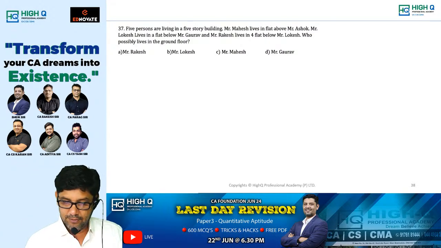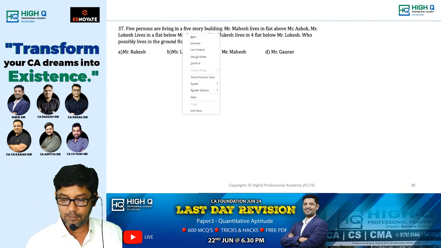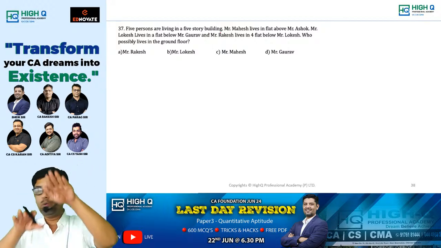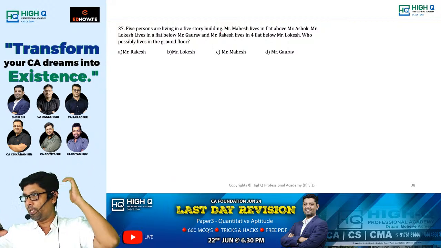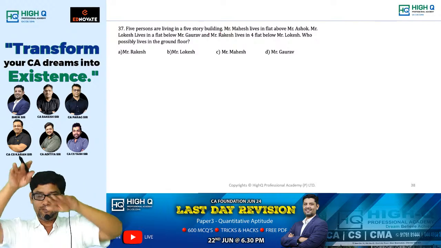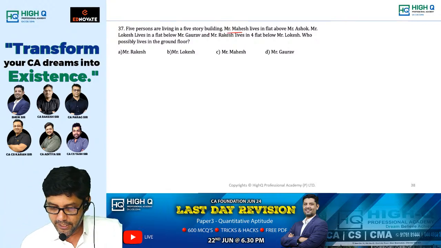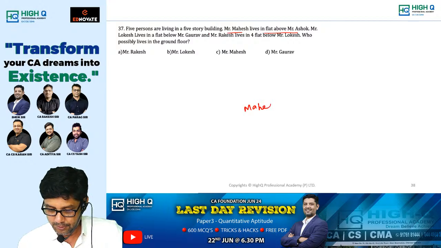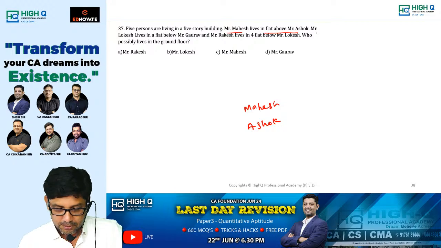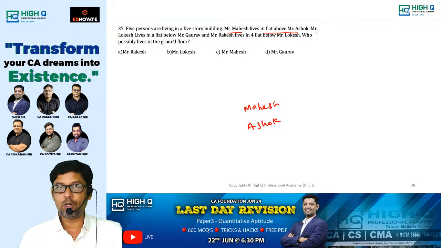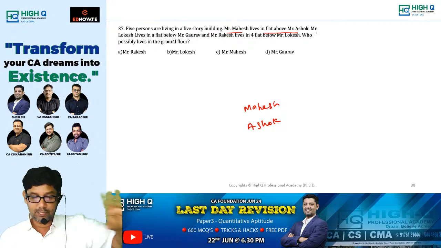5 persons are living in a 5-story building. See, in this question, who is first, who is second, you will not be knowing. So directly, go with the flow. Mr. Mahesh lives in a flat above Mr. Ashok. Mr. Lokesh lives in a flat below Mr. Gaurav. Here there is no Lokesh, here there is no Gaurav. Leave them.